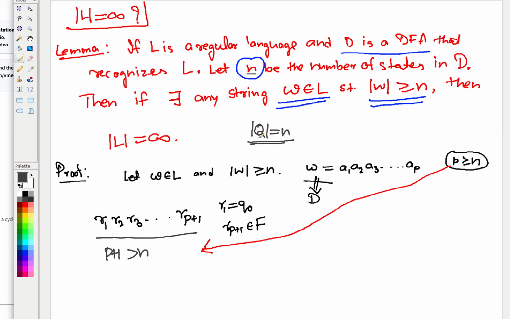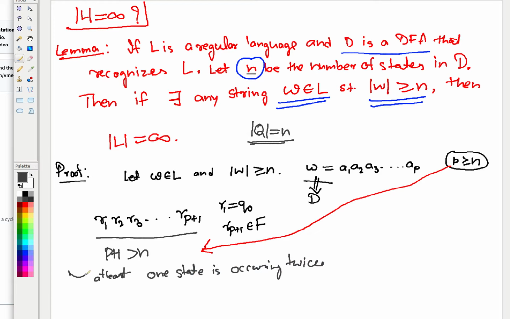And that is why, if you apply the pigeonhole principle, you can say that at least one state is occurring twice.